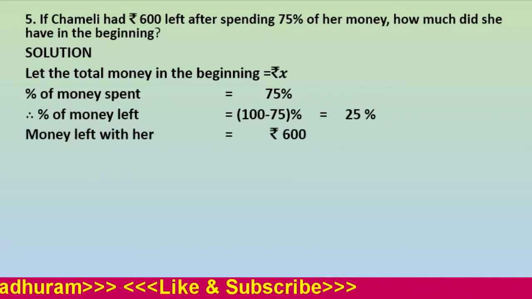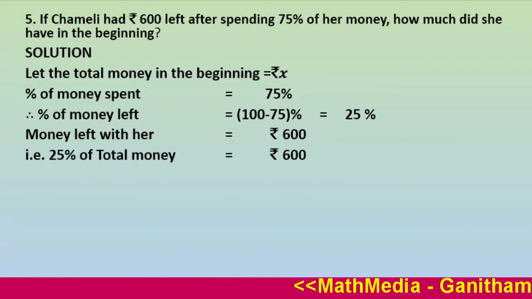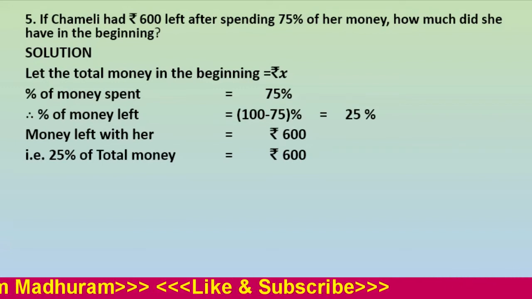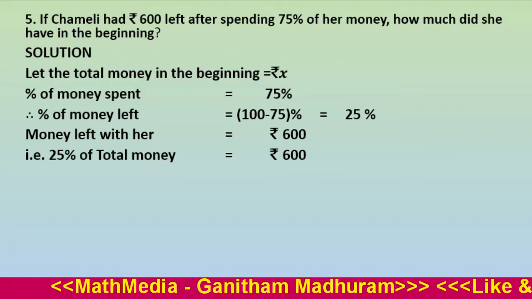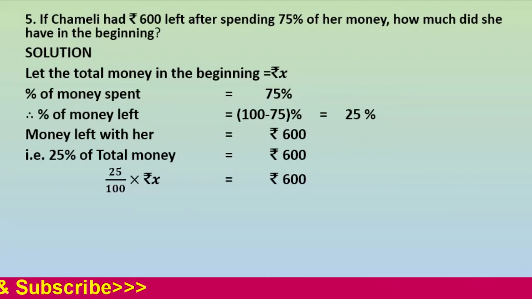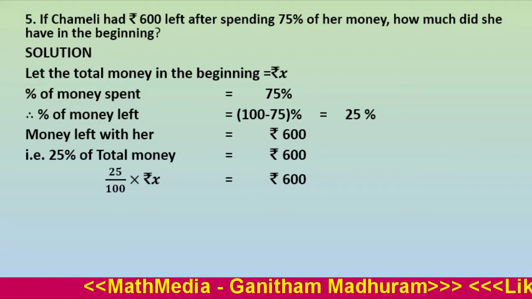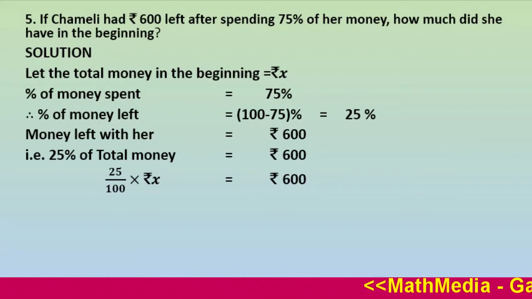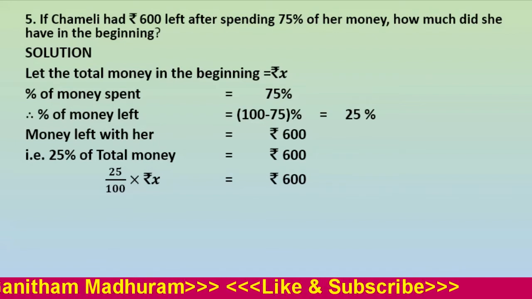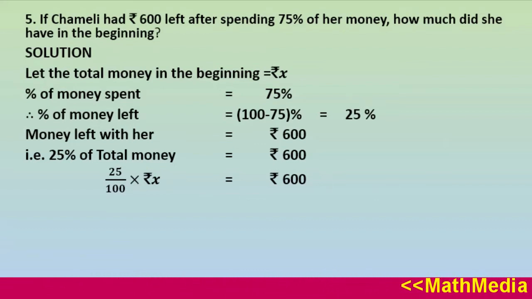Money left with her is rupees 600. This means 25% of the total money is rupees 600. Total money we have taken as x. So we can write this as 25% of x equals rupees 600. Now we can convert into mathematical form. So we can write it this way: 25 upon 100 into x equals rupees 600. Now we are able to solve for x from this equation.